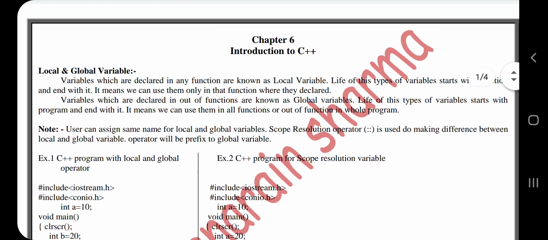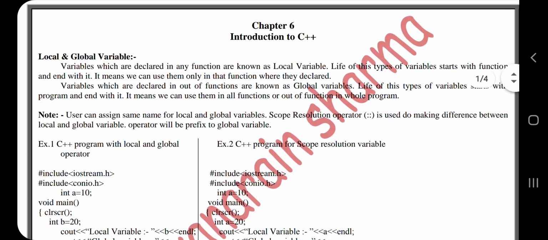Local and global variable. Variables which are declared in any function are known as local variables. The life of this type of variable starts with the function and ends with it. It means we can use them only in that function where they are declared. Variables which are declared outside of functions are known as global variables. The life of this type of variable starts with the program and ends with it. It means we can use them in all functions or outside of functions in the whole program.